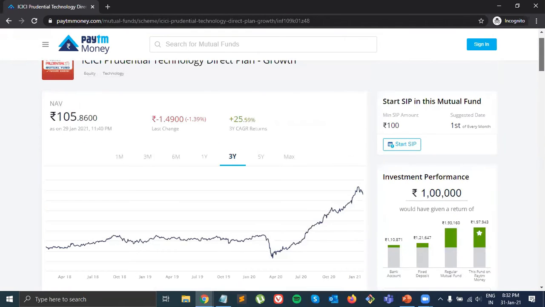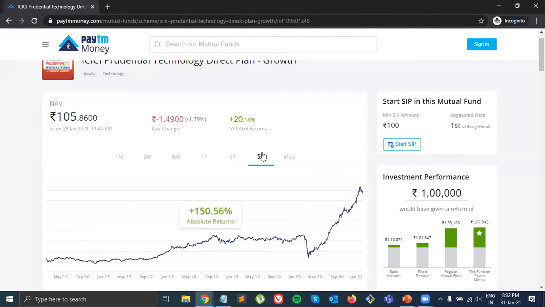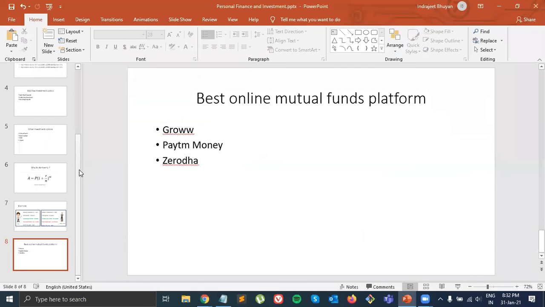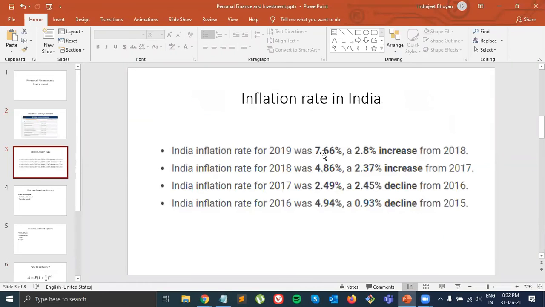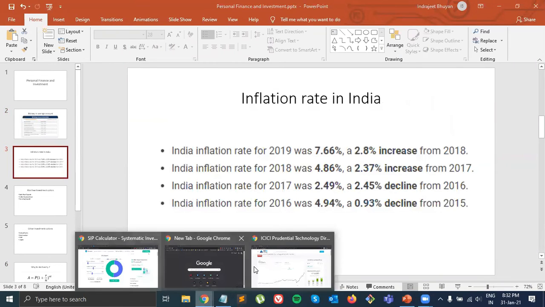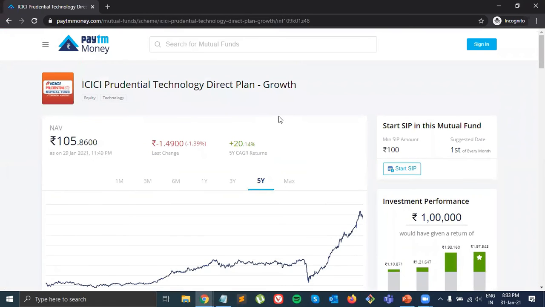And if you check the last 1 year return, you see it's 64%. Last year it gave higher because of coronavirus, but it does not always give 64%. You see, the last 5 years it is giving around 20% return, which is higher than the inflation rate. As I told you in the beginning, our main aim is to get a return more than the inflation rate. So if I check my slide here, you see we got 2% against an inflation rate of 7%, but here we are getting 20%, right? So this is the reason why we should invest at least some portion of money.